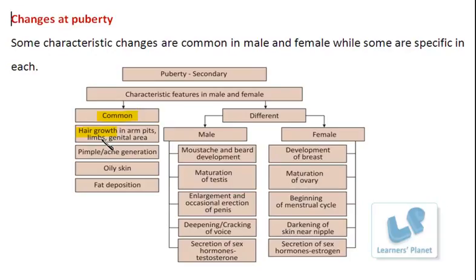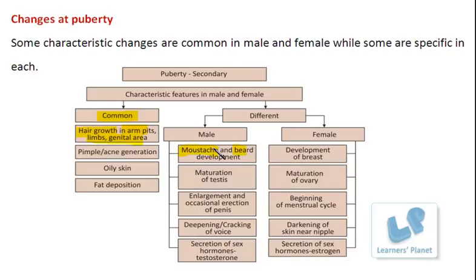This hair growth pattern varies among different individuals. Generally, hair growth takes place under the arms, that is in the armpits, in both males and females. Then there is more hair growth over the limbs and in the genital area. Then it is observed in males over the facial parts also, in the form of mustache and beard, right?